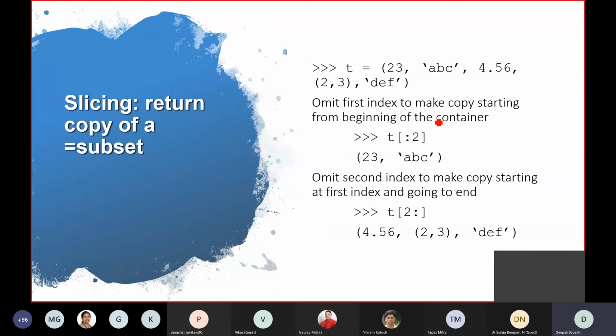So if you want to call 2 elements starting from the beginning, you need not write this 0 over there. For starting, that 0 is automatically assumed. So you can just write colon and 2. It will call the initial 2 elements. That's also a very useful shortcut in Python. If you want to call every element after the second element, you can also use this 2 colon something. So that's also possible.